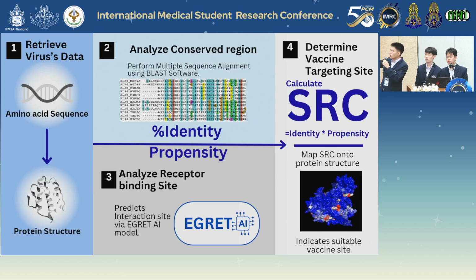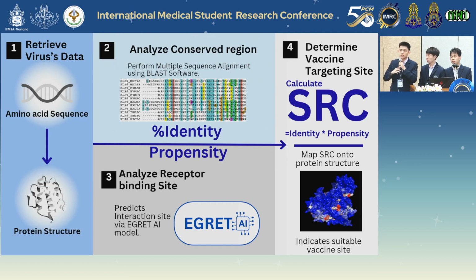And as for the receptor binding site identification, the eGrid neural network model is trained on all other types of protein interaction, including the capsid and receptor binding site of all other viruses. So we don't need to develop a new software. We can use the eGrid neural network model and BLAST software to find the necessary information to determine vaccine targeting site.